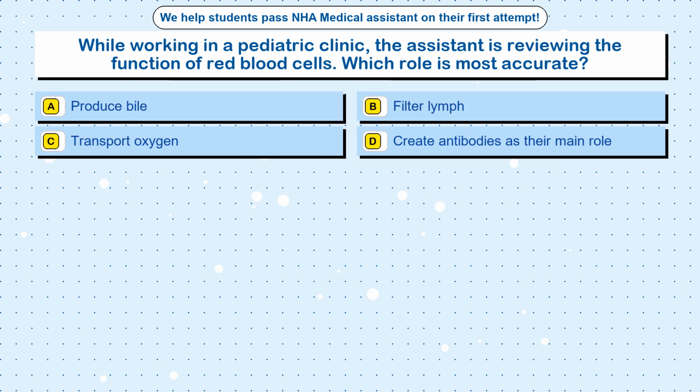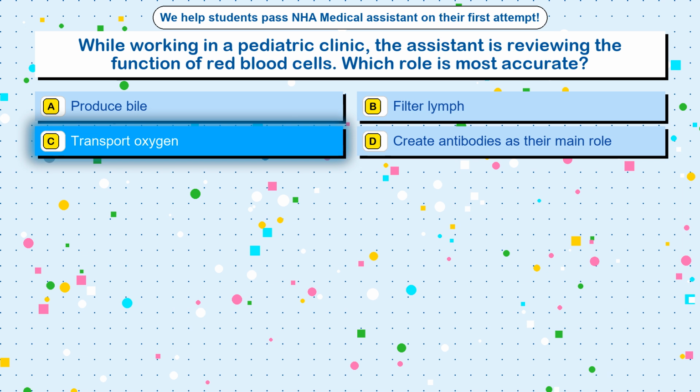Question 54. While working in a pediatric clinic, the assistant is reviewing the function of red blood cells. Which role is most accurate? Option A. Produce bile. Option B. Filter lymph. Option C. Transport oxygen. Option D. Create antibodies as their main role. The correct answer is option C.